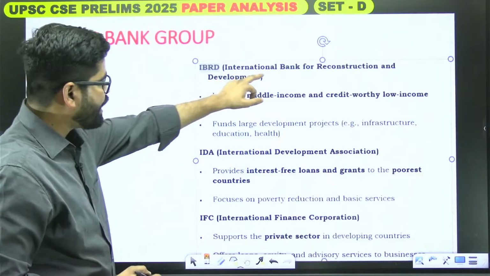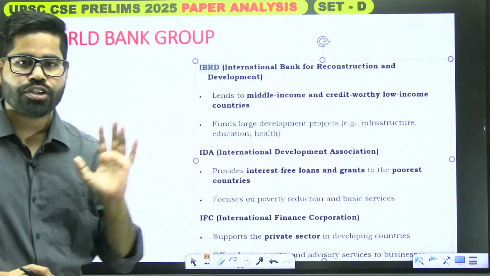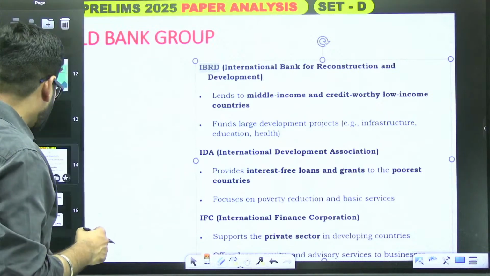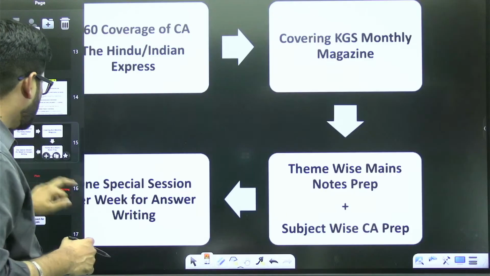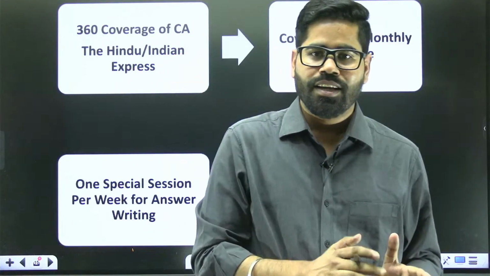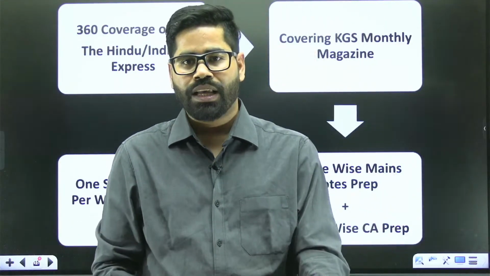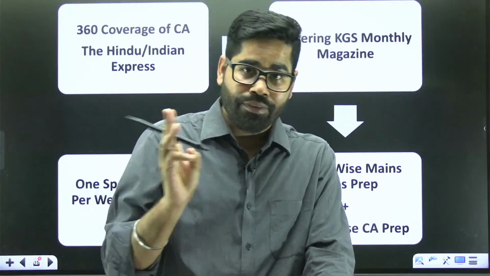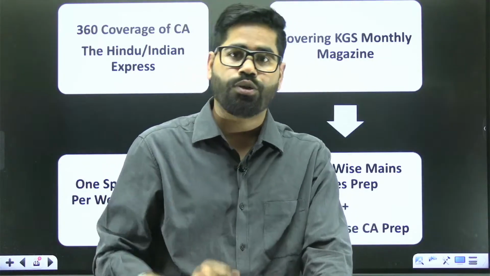We have again covered International Bank for Reconstruction and Development. So in this manner, you will find that a significant number of questions were from our current affairs Adhyan batch in this year's prelims also. We have discussed monoclonal antibodies also. In our classes, we have discussed various types of bacteria and viruses also.